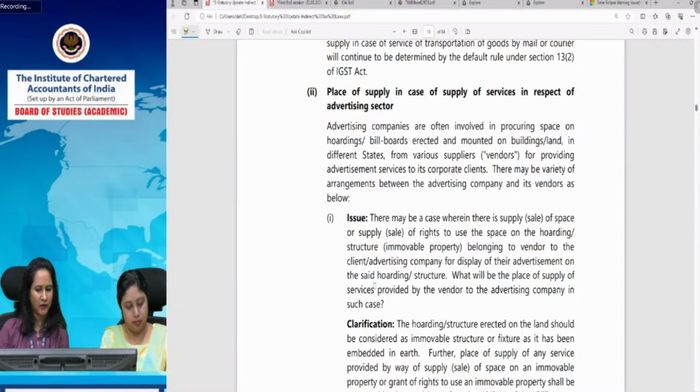Ma'am, I think you should take valuation first because exemptions we can take later also. Okay, fine.